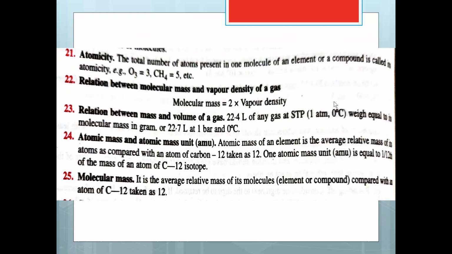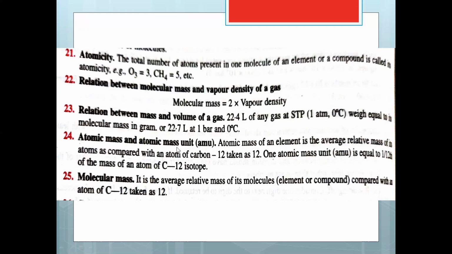Then the relationship between molecular mass and vapor density of a gas. Molecular mass equals 2 into vapor density. Remember this relation. Relationship between mass and volume of a gas: 22.4 liters of any gas at STP is equal to its molecular mass in gram, or 22.7 liters at 1 bar and 0 degrees Celsius. This is STP, 1 atmosphere, 0 degrees Celsius.